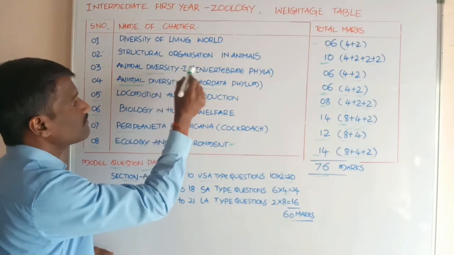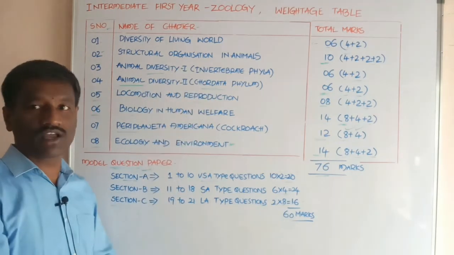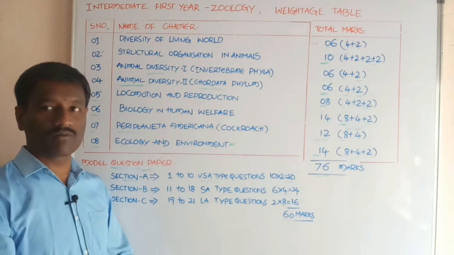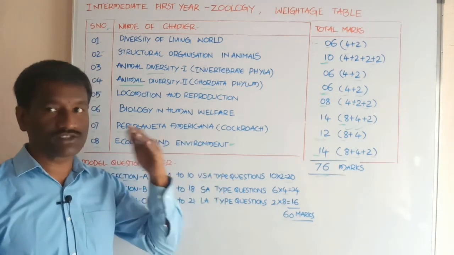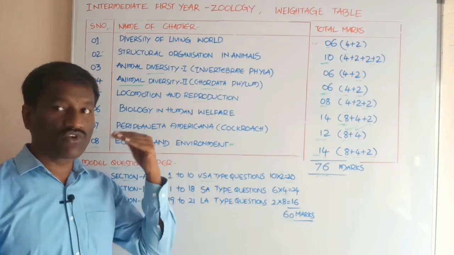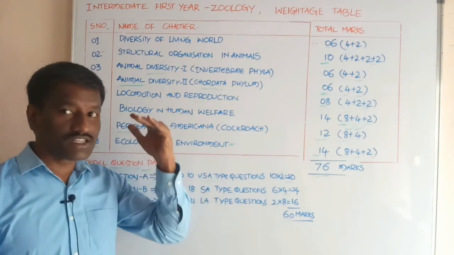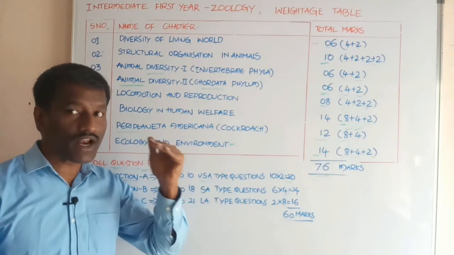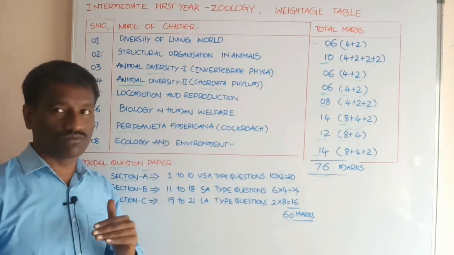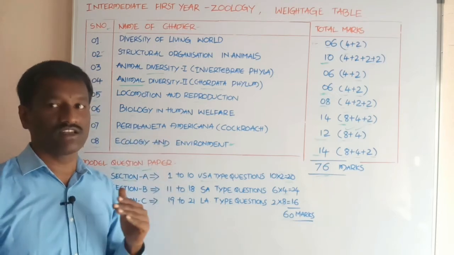Animal diversity 1 is also called invertebrate phyla. Why is it called invertebrate phyla? Animals divide into invertebrates and vertebrates. Invertebrates means these are the animals that do not have the vertebral column, the backbone. Backbone is absent in these animals.